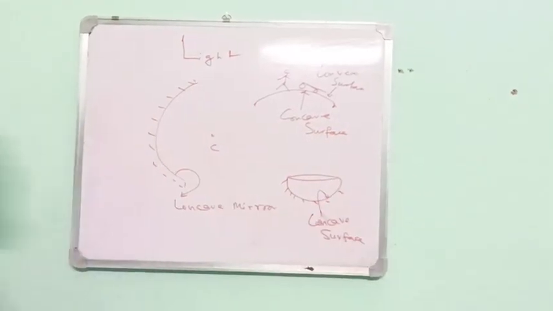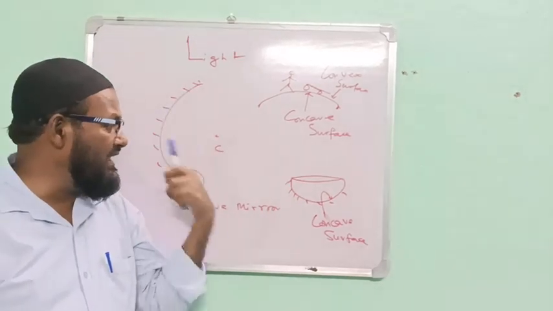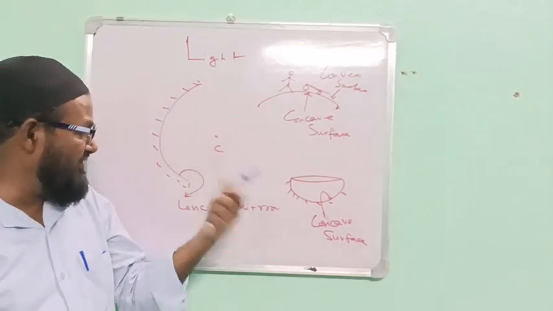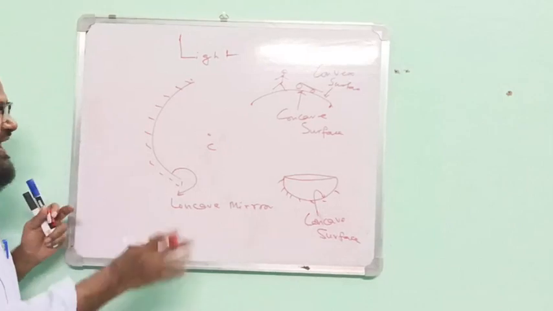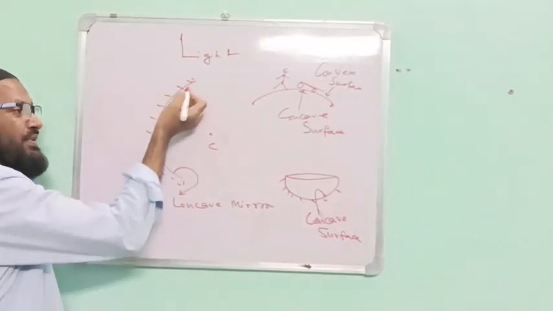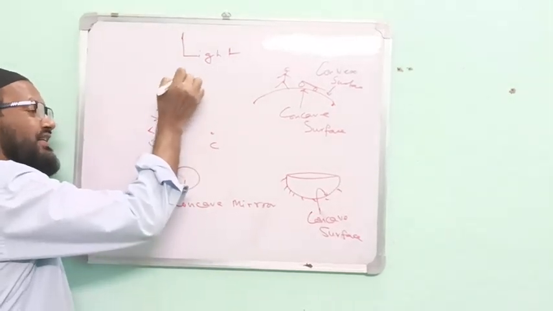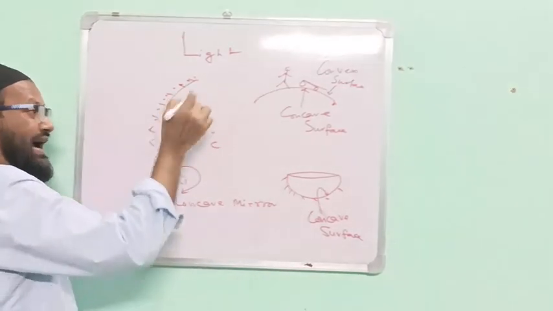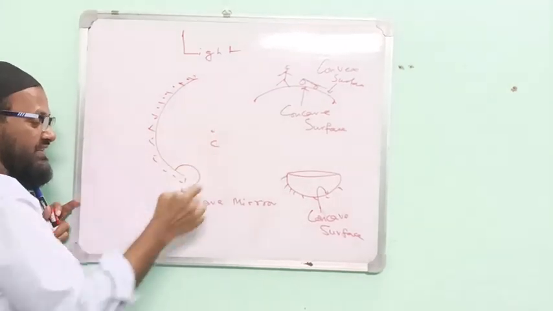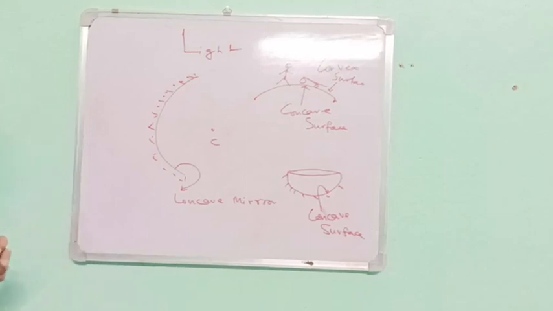First, in the case of a spherical mirror, we have to identify which is the concave mirror and which is the convex mirror, depending on the back surface and front surface. The front surface is the reflecting surface. This is the non-reflecting back surface. According to the front reflecting surface, this shape is concave. Therefore, it is known as a concave mirror.